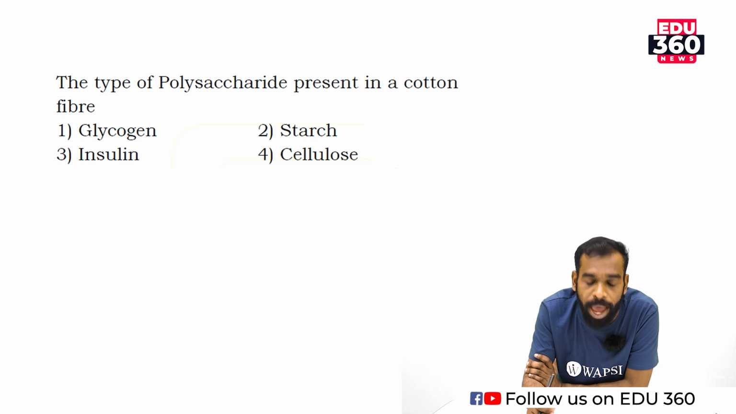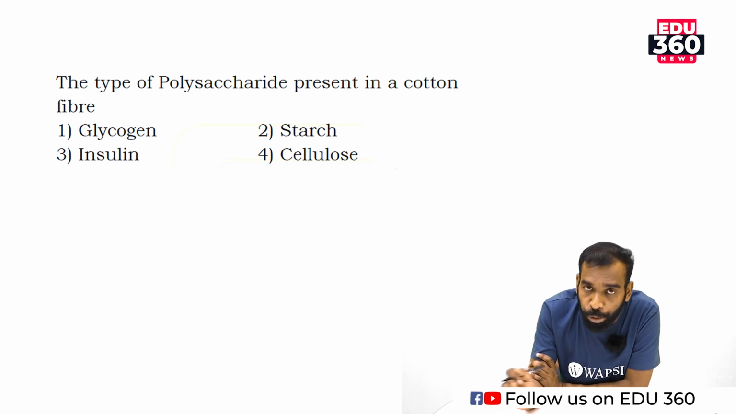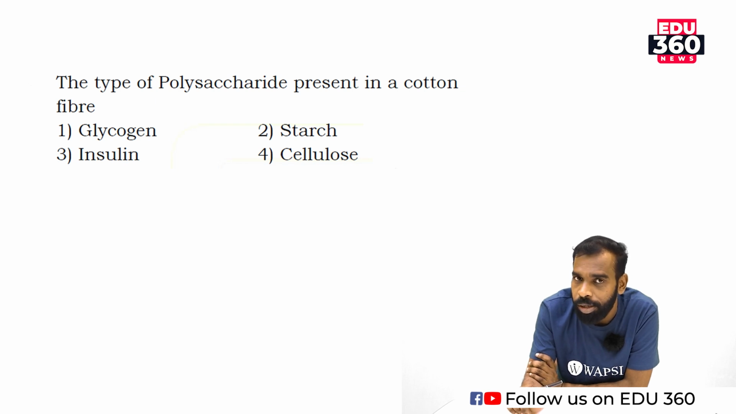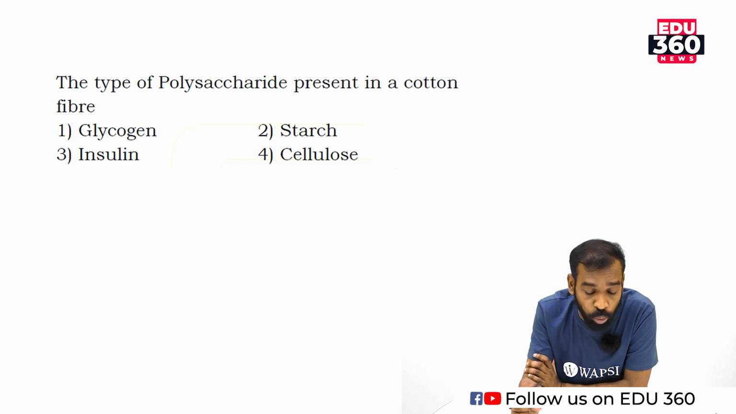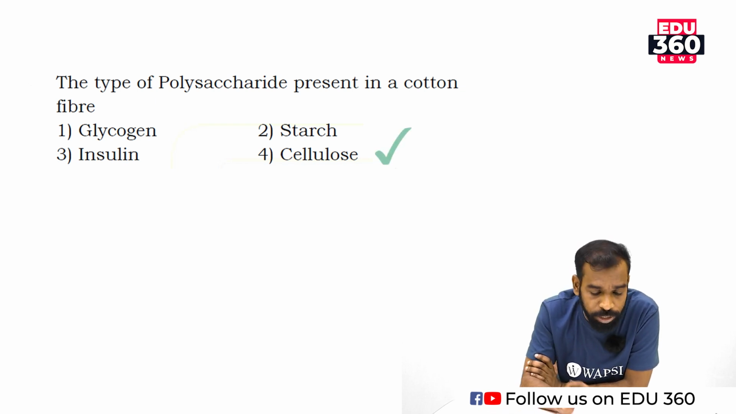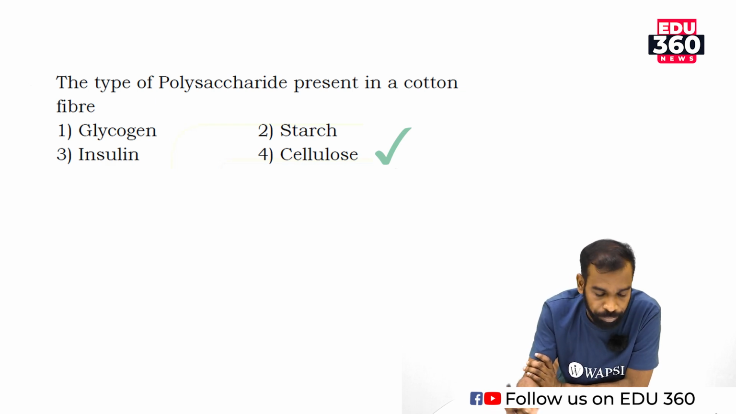Glycogen is associated with animals. Starch is synthesized via the process of photosynthesis. Insulin is a hormone produced within the body, in connection with regulation of blood glucose level. And cellulose is the polysaccharide present in cotton fiber. Got it, my dear students? Glycogen is associated with animals, starch with photosynthesis, insulin is a hormone, and cellulose is the polysaccharide present in cotton fiber. Next question.